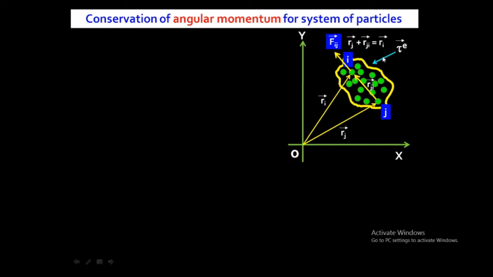So tau means external torque acting on the system of particle. If this external torque is zero, it means that angular momentum is conserved. अगर जीरो नहीं है तो वो एंगुलर मोमेंटम कंजर्व नहीं होगा. अगर एक्सटर्नल टॉर्क एक्टिंग ऑन द पार्टिकल जीरो है तो एंगुलर मोमेंटम कंजर्व्ड होगा. So tau means external torque acting on the system of the particle.